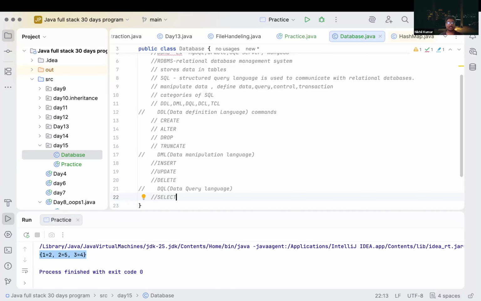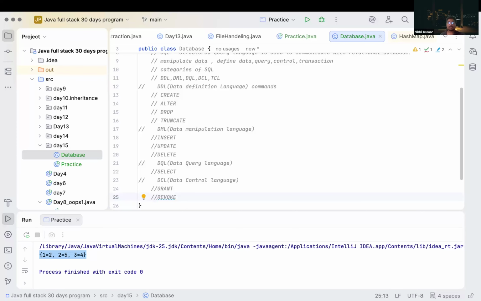We can create some user and provide the access of only deletion, or we can provide the permission of DQL only for one user. So they can only perform DQL commands. They cannot perform DML commands or DDL commands. If we provided someone only DDL command permission, they can only perform DDL commands. So that's how we can provide control over our data.